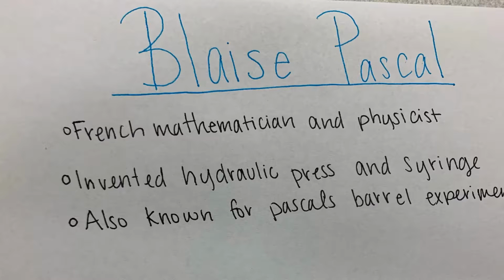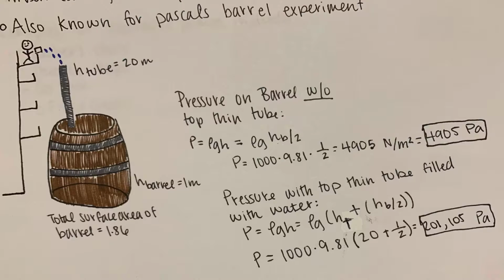Blaise Pascal was a French mathematician and physicist. He is known for inventing the hydraulic press and syringe. He is also known for Pascal's barrel experiment. In this experiment, Pascal supposedly inserted a long vertical tube into a barrel filled with water. When the water was poured into the vertical tube, the increase in hydrostatic pressure caused the barrel to burst. As you can see, the pressure with the top thin tube filled with water is almost 40 times that of the pressure on the barrel without the top thin tube.